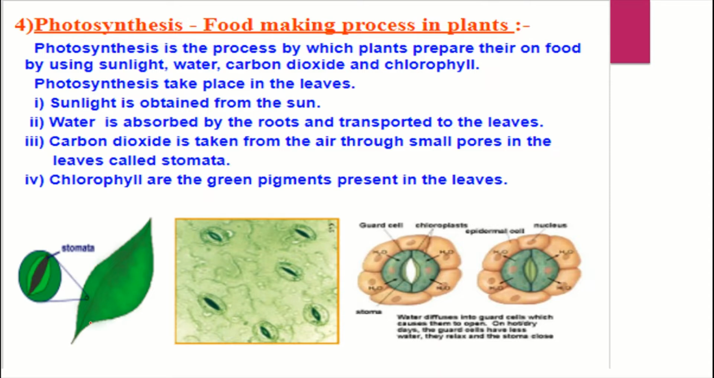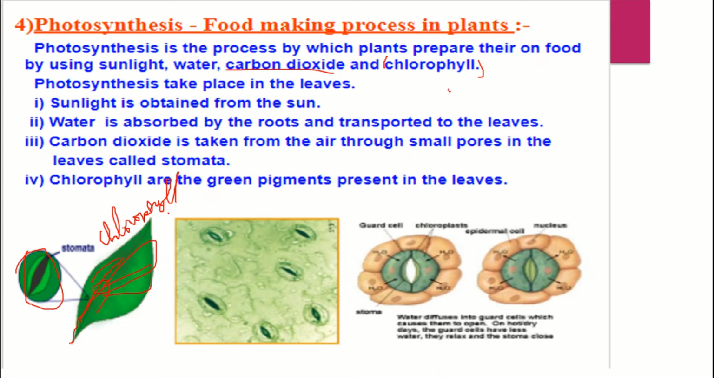When we see this leaf, it's green in color. Why? What is that green? That green is called chlorophyll. This green is present in the green leaves, so it is called chlorophyll. So chlorophyll is available.